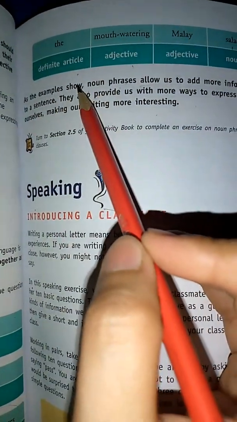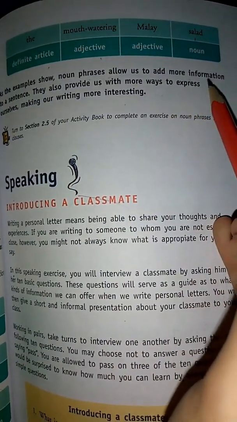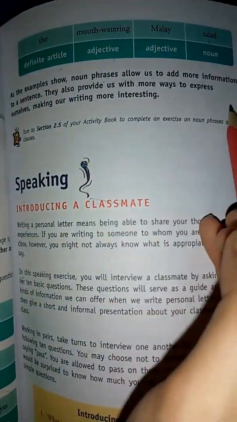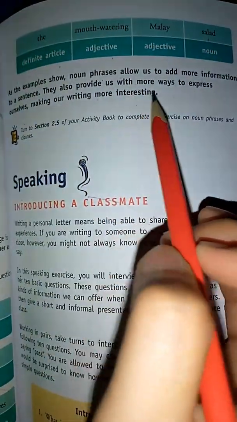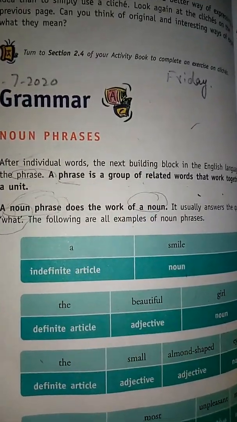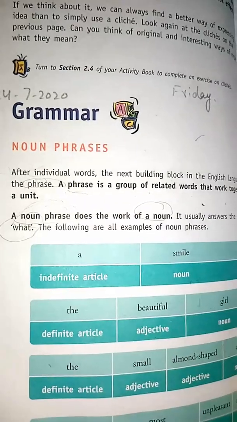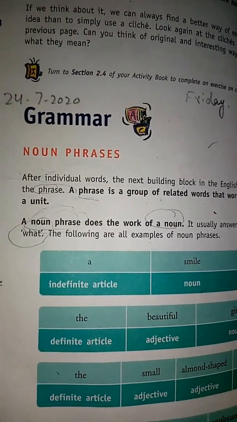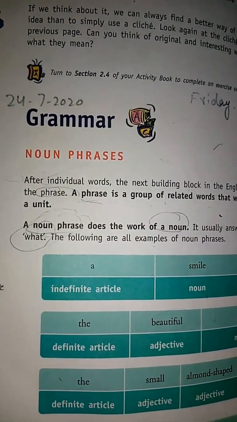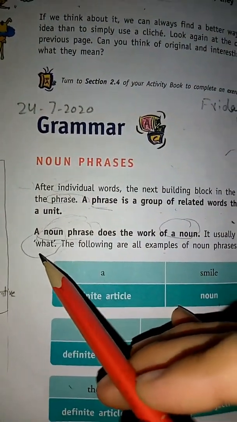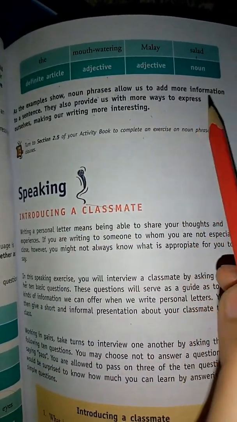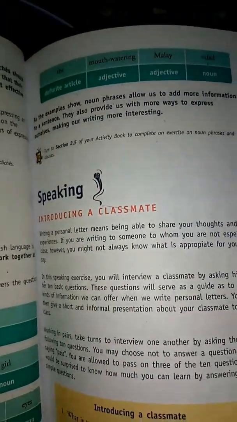As the examples show, noun phrases allow us to add more information to a sentence. They also provide us with more ways to express ourselves, making our writing more interesting. What does a noun phrase help us to do? It helps us to express ourselves in our writings, or it adds more information in a sentence, or it gives the answer of the what. So there are three things: it gives the answer of the word what, then it adds more information in a sentence, and then it helps us to express ourselves in our writings interestingly.